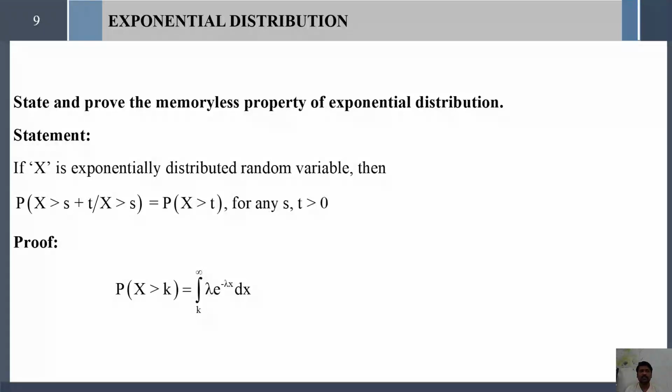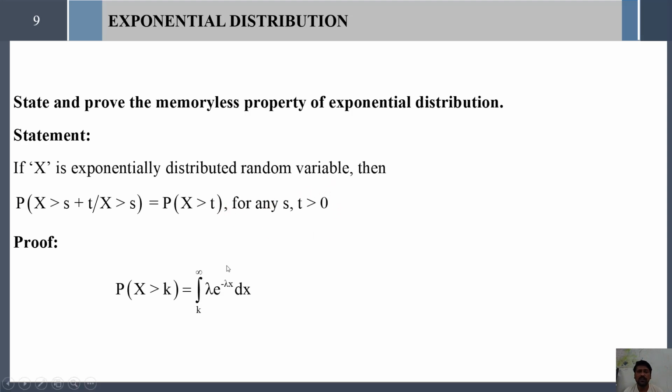And next, state and prove the memoryless property of exponential distribution. It is a very important derivation. What is the statement? If X is an exponentially distributed random variable, then P(X > s + t | X > s) = P(X > t) for any positive s and t.